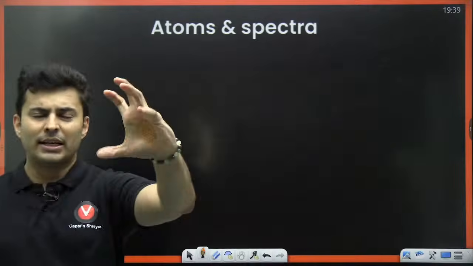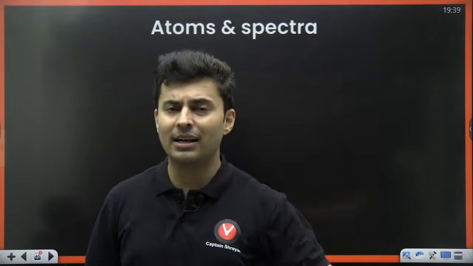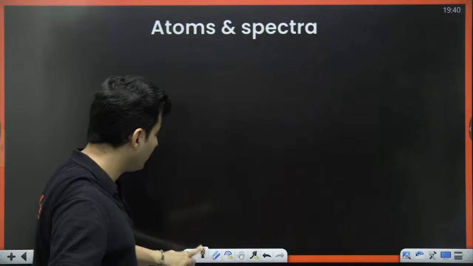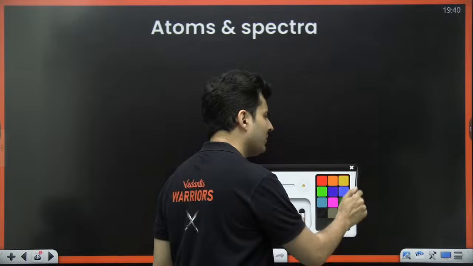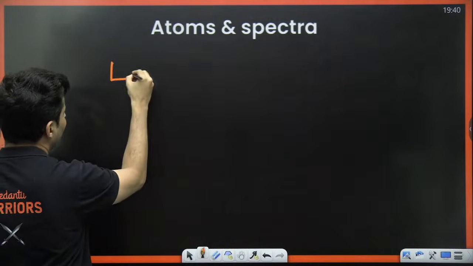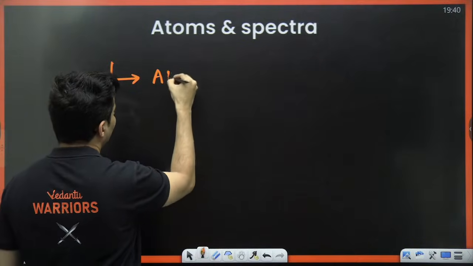Now, the first part is purely theoretical. Please read line by line from NCERT or H.C. Verma. Very, very important, but theoretical. And that's something which you also study in chemistry. What are the things that you need to study line by line from NCERT? Number one is the different atomic models.